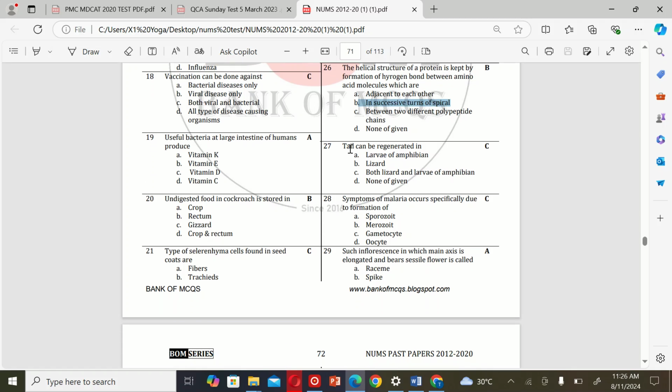The next MCQ is: tail can be regenerated in A. larvae of amphibians, B. lizards, C. both lizards and larvae of amphibians, and D. none of given. So the correct option is C.